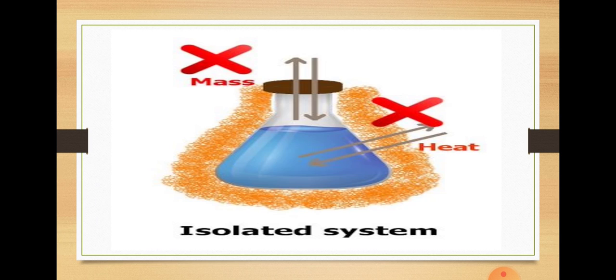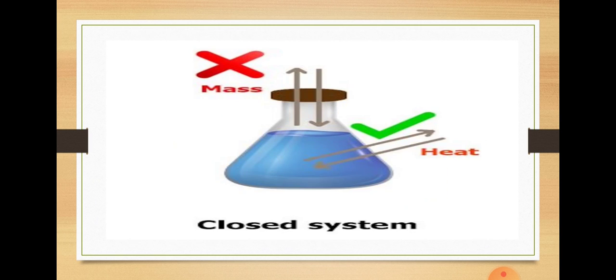The flask can keep cold water cold and warm water warm. Why? Because the exchange of matter and energy is completely prohibited. So that system is known as an isolated system.